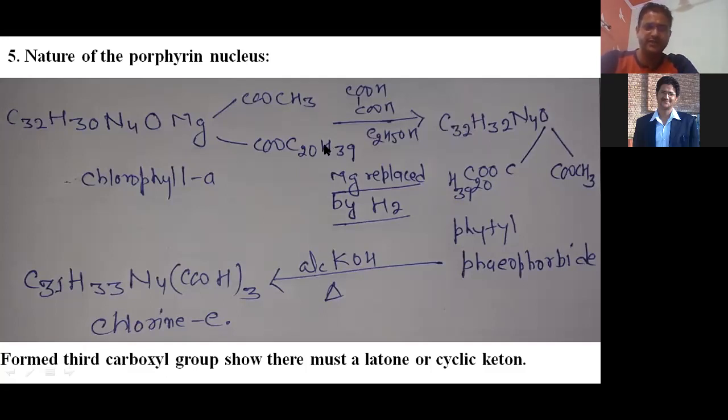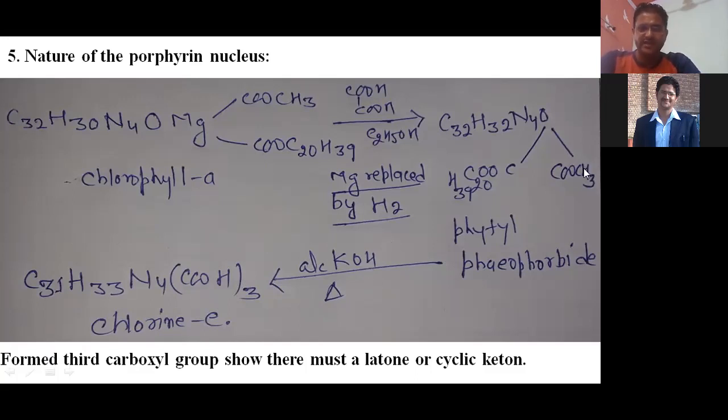Then you can see here C55 converts into C55, H72 converts into H74, N4O5 as it is. So Mg is replaced by H2, the rest of the part as it is, right? Now after that, what about the name of the compound? Phytyl pheophorbide. Now if we react that compound with alcoholic KOH and we apply heat also, then it converts into a tricarboxylic acid. It means alcoholic hydrolysis, in the presence of alcoholic KOH.